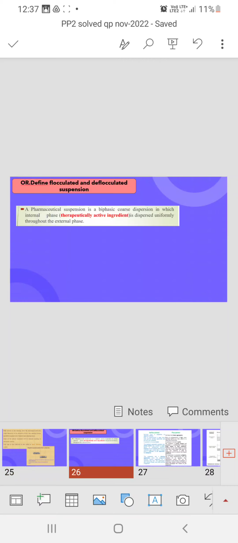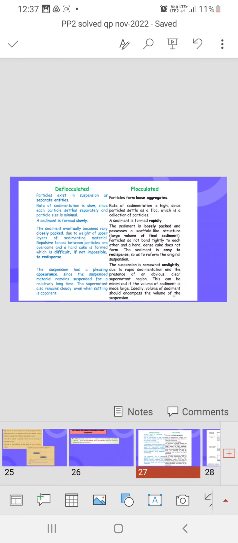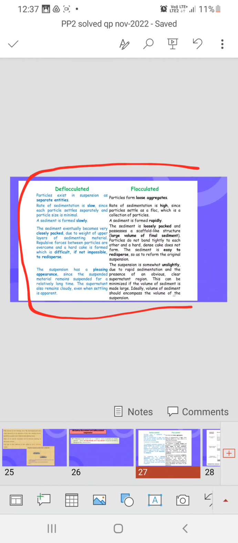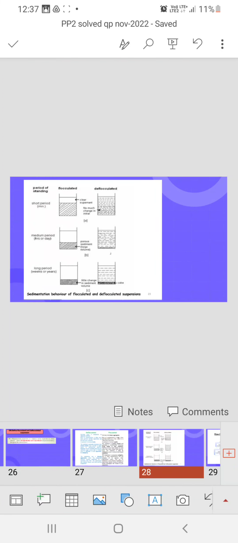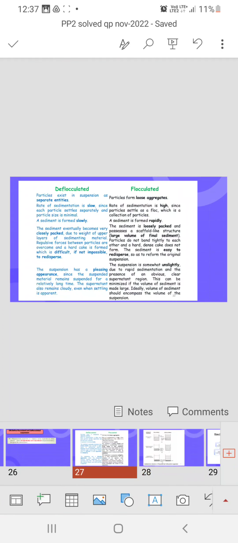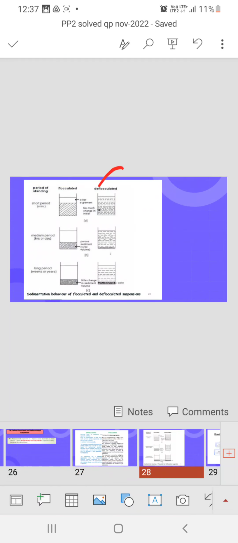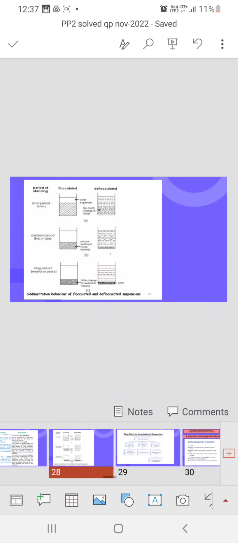Next is: define flocculated and deflocculated suspension. Here you have to write flocculated, deflocculated. Don't make paragraphs or columns or separations like that, just write one by one. First you write deflocculated, then you write flocculated. Okay, don't make a paragraph. After writing deflocculated, you draw these three figures. Okay, all this you maintain.